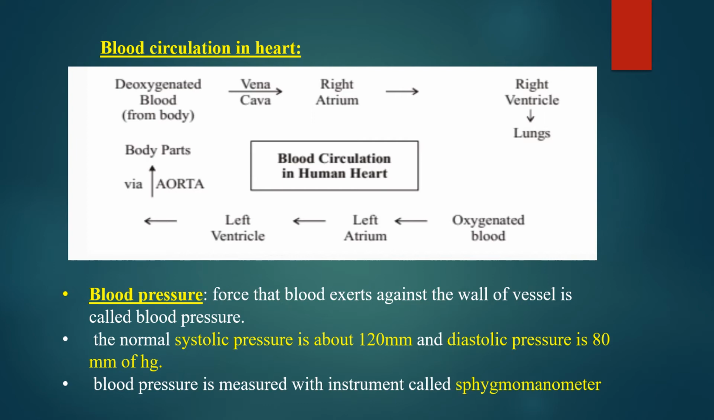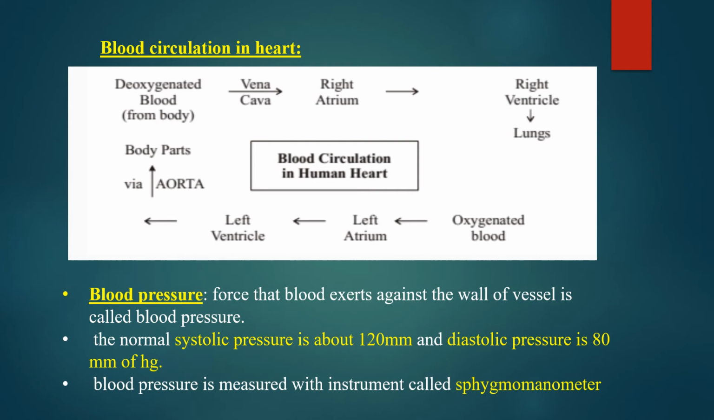Oxygenated blood enters into the left atrium. From the left atrium, it passes to the left ventricle, and from the left ventricle by the aorta, it goes to the whole body parts. Then from the whole body parts, deoxygenated blood is collected by the vena cava, and it goes to the right atrium. From the right atrium, it passes to the right ventricle, and from the right ventricle the blood passes to the lungs for oxygenation. Thus the blood circulates in the heart.